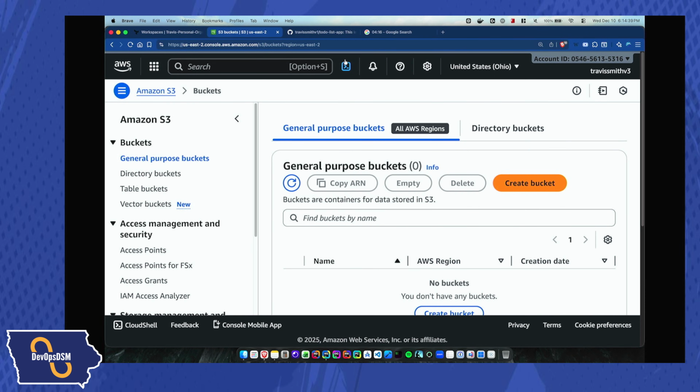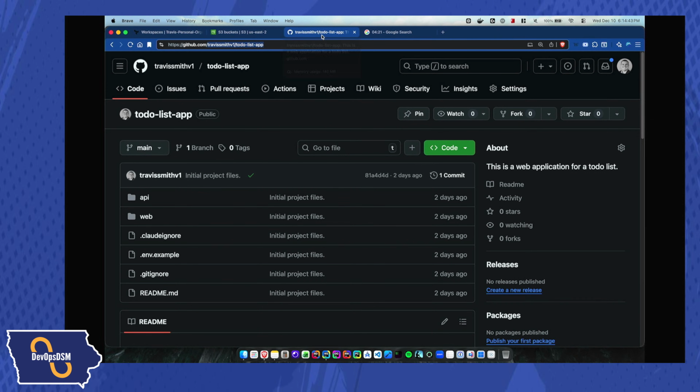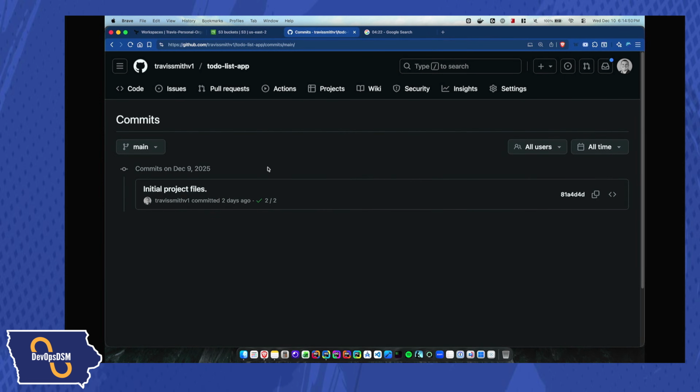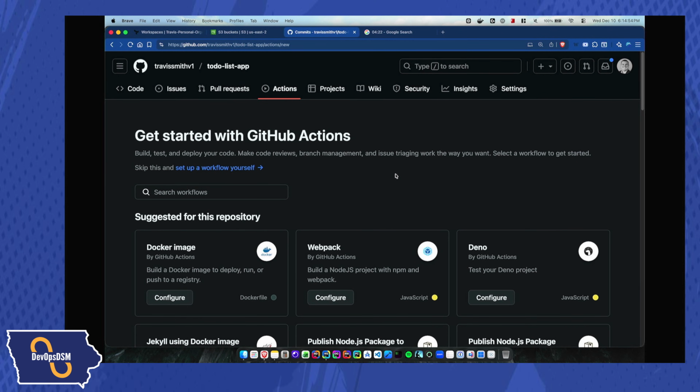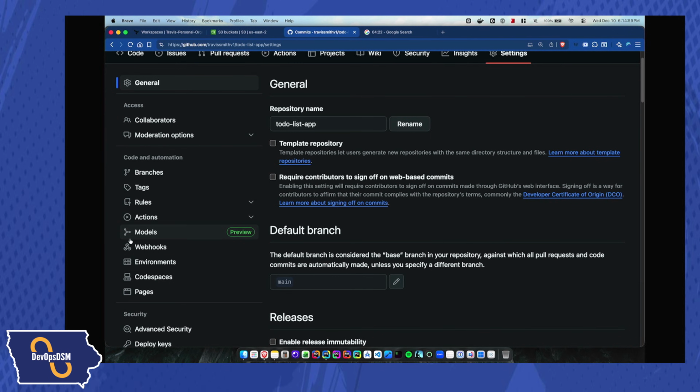Okay, so anyways, that's the state of AWS right now. The other thing is that if I go to my GitHub project right now, I only have the one commit. I don't have any other history other than the initial project files. If you look at my GitHub Actions, I have no actions currently configured. It's never been used.